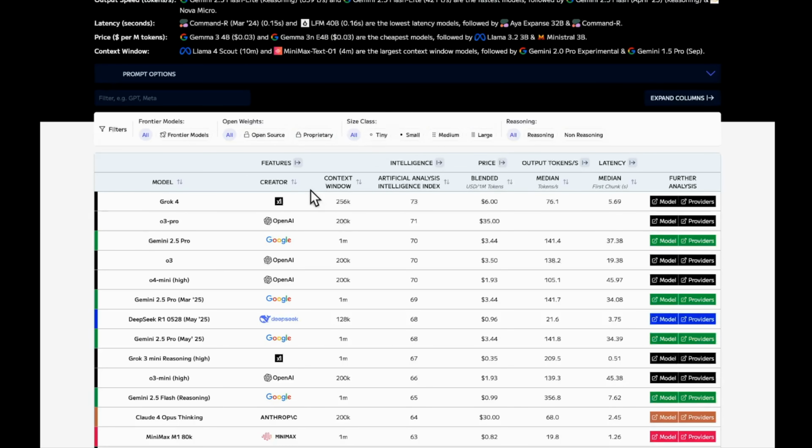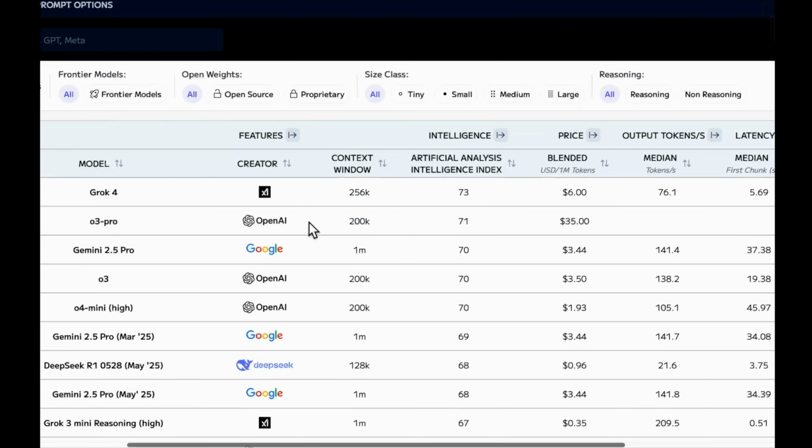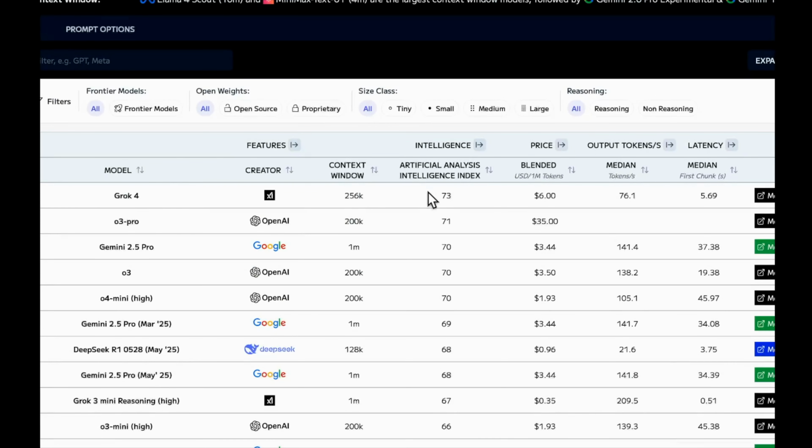This is a website where we see benchmarks of a lot of models. Here you can see Grok 4 currently has an Artificial Analysis Intelligence Index of 73. So this is better than O3 Pro with 71, and currently Grok 4 is leading the benchmark.